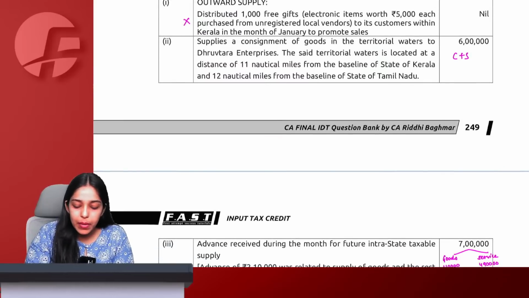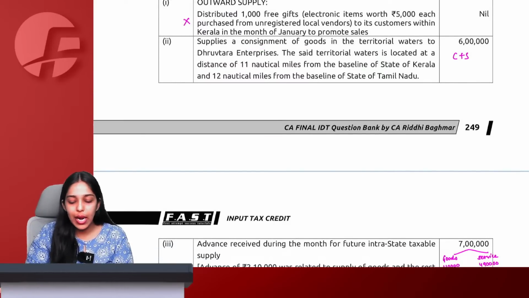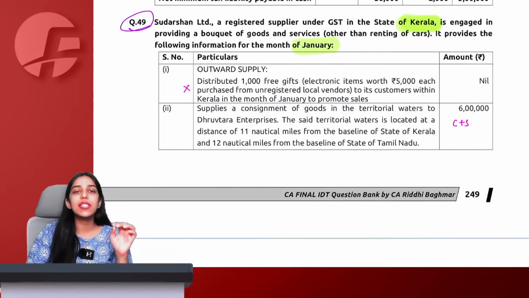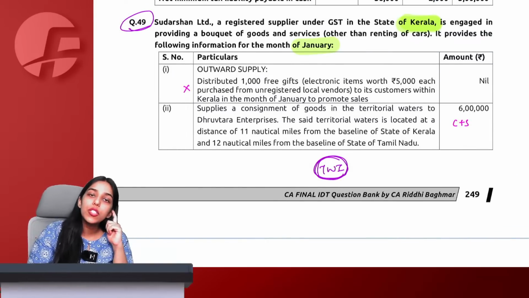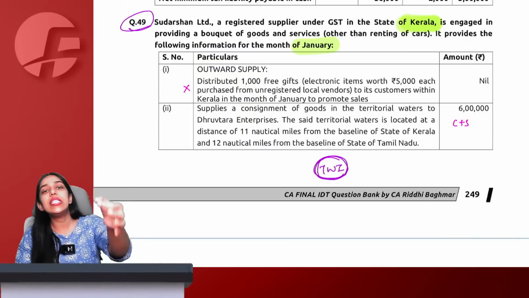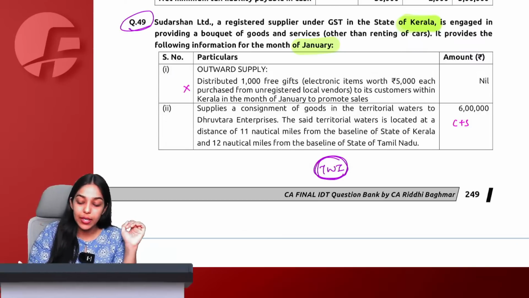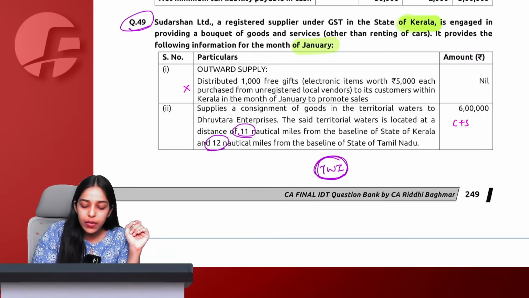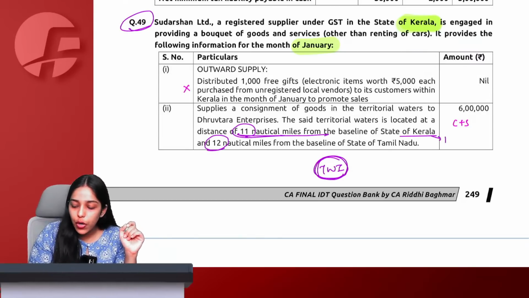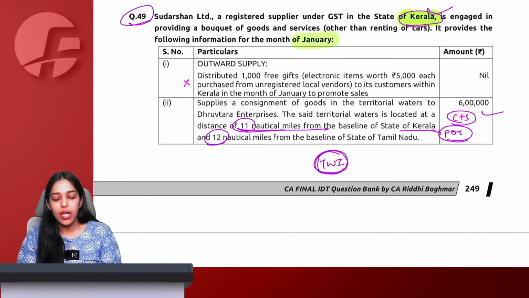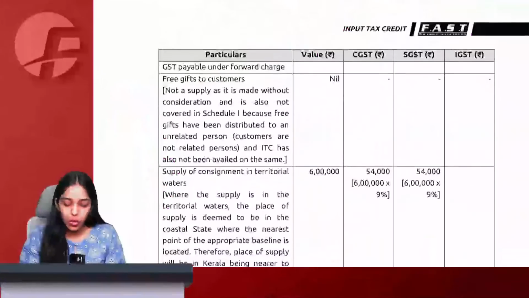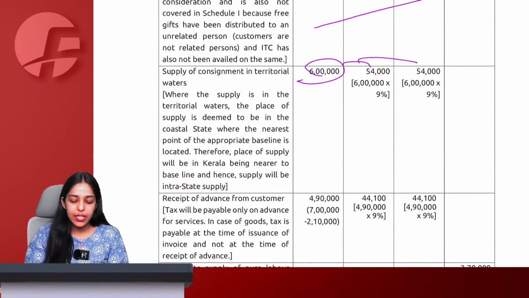Got it then? Supplies a consignment of goods in the territorial waters to Dhruv Tara. The territorial waters is located at a distance of 11 nautical miles from Kerala and 12 nautical miles from Tamil Nadu. Now tell me, whenever we supply in territorial waters of India, we take the place of supply to be the nearest coastal state or UT at the baseline. Now nearest coastal state UT would be 11 nautical miles, which means place of supply is Kerala. Supplier is also in Kerala. C plus S GST on this 6 lakh is going to be charged. So free gift nil, then 6 lakh C plus S GST will be charged.